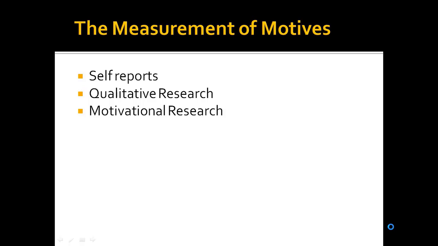Then we have qualitative research. Basically, when respondents are unwilling or unable to report their motives, researchers use qualitative research to delve into consumers' subconscious hidden motivation. In qualitative research, we mostly go for focus groups or in-depth interviews. We probe for deep insights by asking questions of consumers.